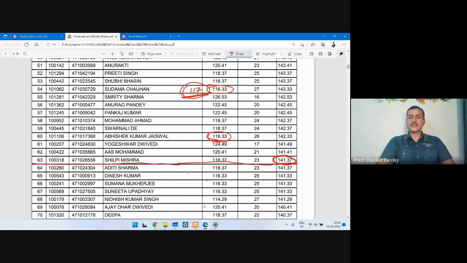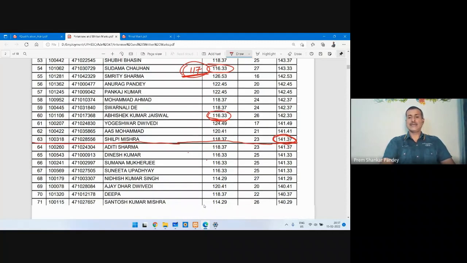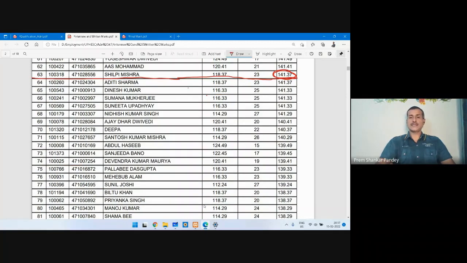You can see here that the interview plays a major role. There are candidates who have scored more than 117 and are still out of the race. Like this candidate who scored 120 marks, again out of the race. 124 marks, out of the race, because in the interview he got only 15. He got 20. So the interview is going to play a major role.